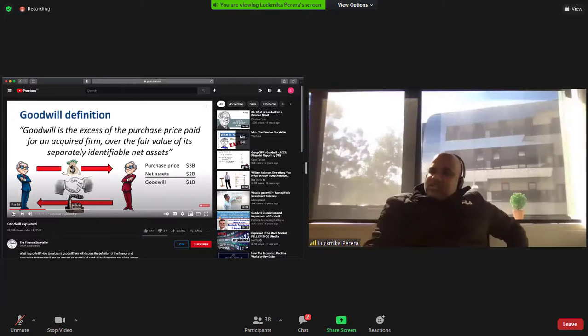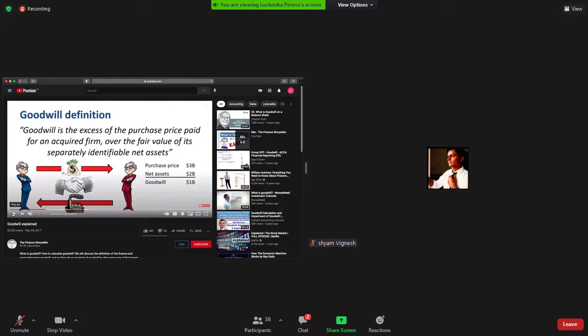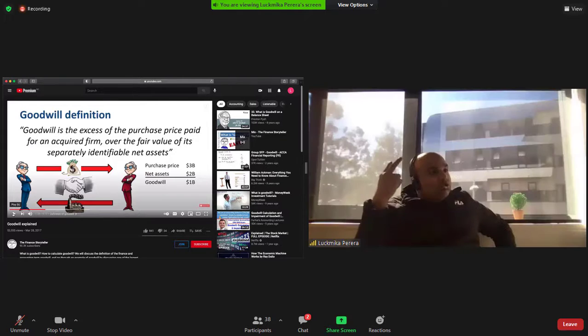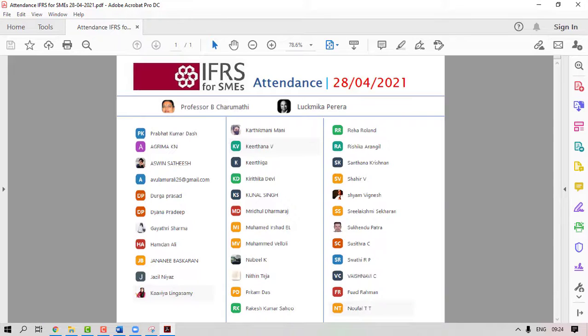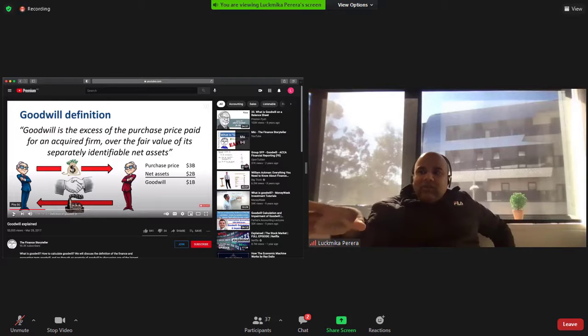If you look at this particular example, this blue guy is paying $3 billion to the red guy to purchase $2 billion worth of assets. Now, in that $2 billion assets, he has valued the goodwill of the company at $1 billion. However, in that 1 billion, there could be other intangible assets also. Or the intangible assets could be the value of the net assets. Some of the net assets could be worth 2 billion.